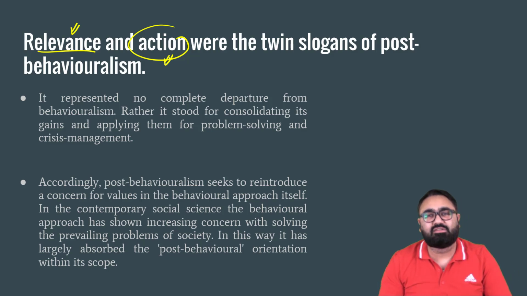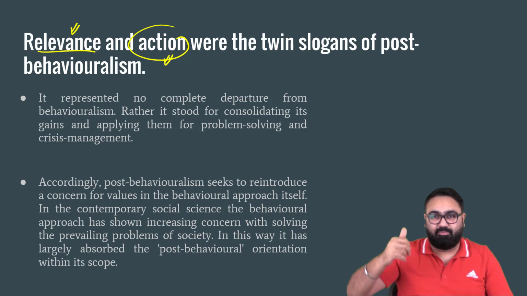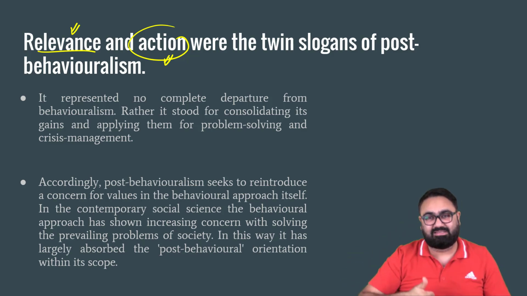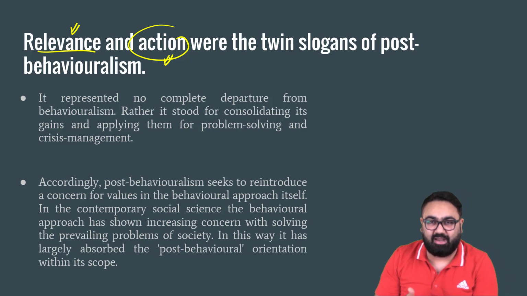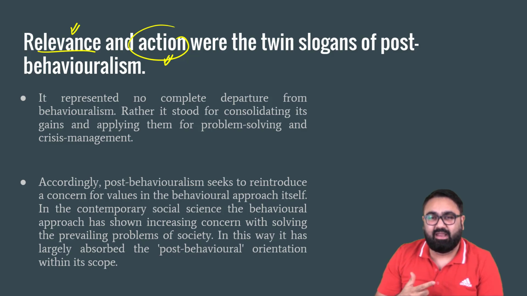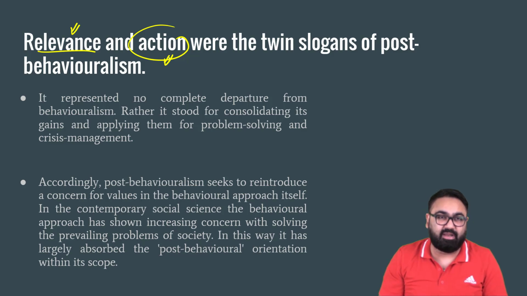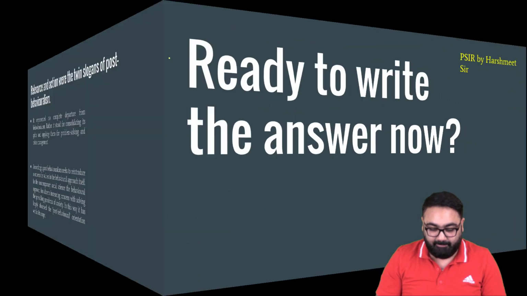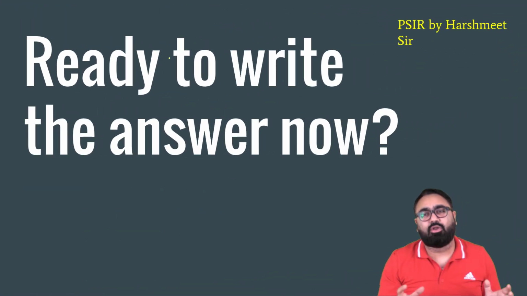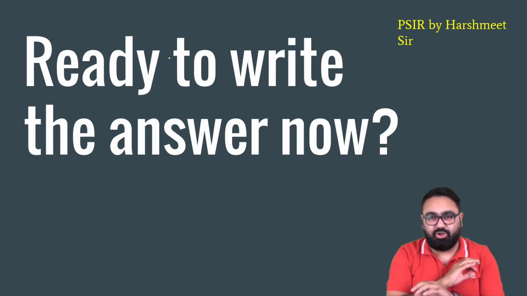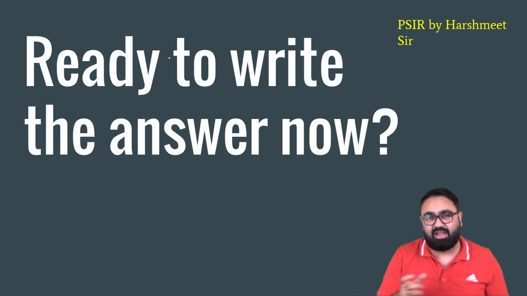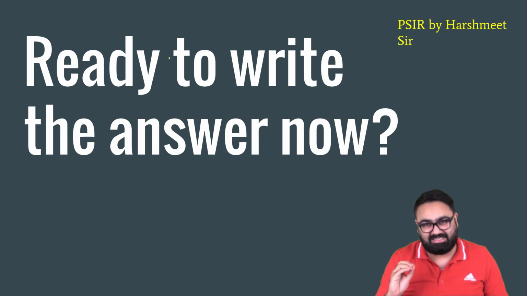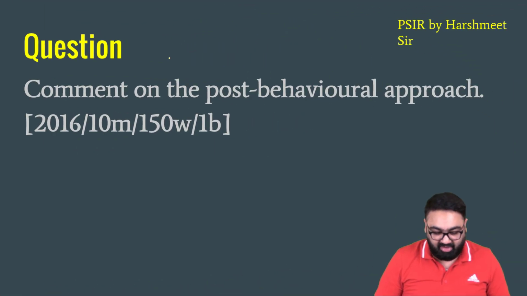These are the two keywords in the post-behavioral approach: that political science must stay relevant as an art or as a science where people should take it up in larger numbers, and secondly, it should suggest actions to bring changes in society. This is everything you needed to know about the post-behavioral approach. Now you're ready to write this answer without any issue. Again, it's a 10-marker. Comment on this topic, so it has to be a mini essay kind of a thing. So this is how we will write.